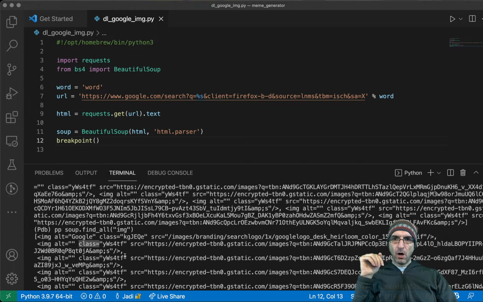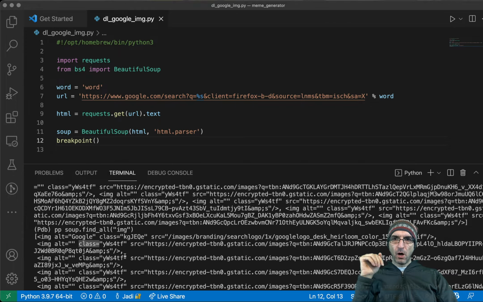I can say try this. If it doesn't work, return an empty string. Now I have a program. Whenever I run it, it will return the URL of a word. I ran it again. I have not stopped it now. Okay, I'm searching for word.